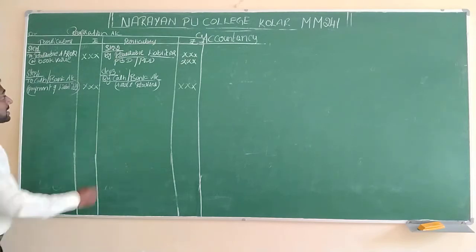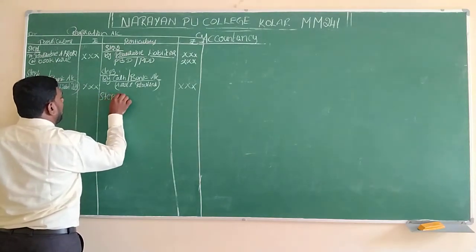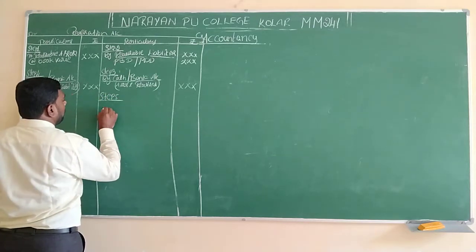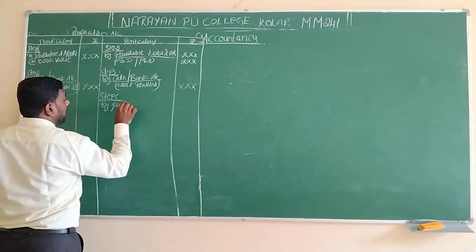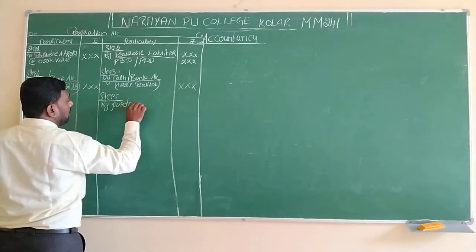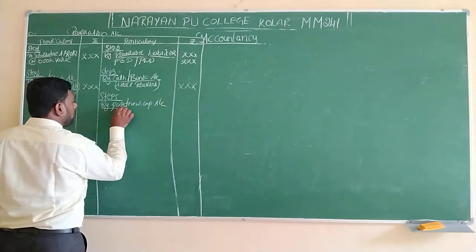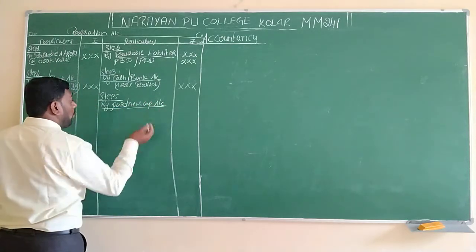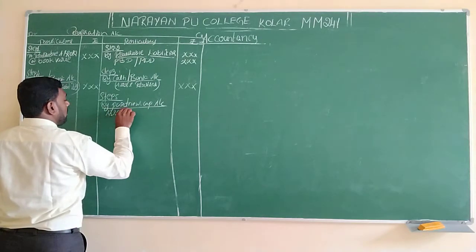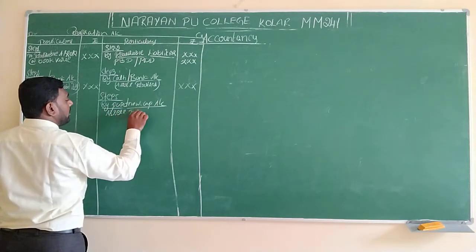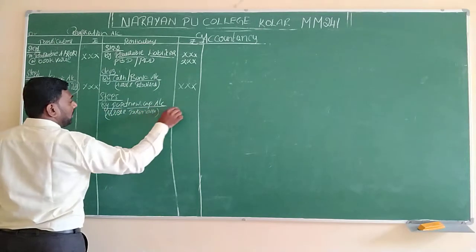Let's come to step 5. It comes on the right hand side. By partners' capital account, we write the heading. Another transaction here is assets taken over.